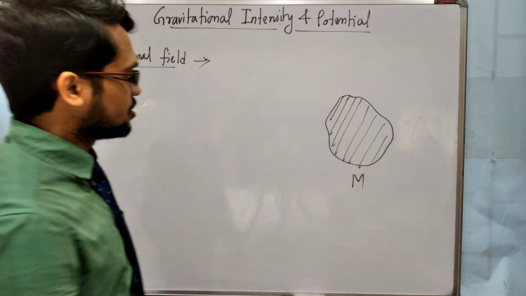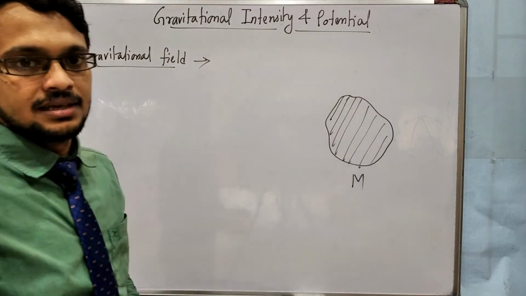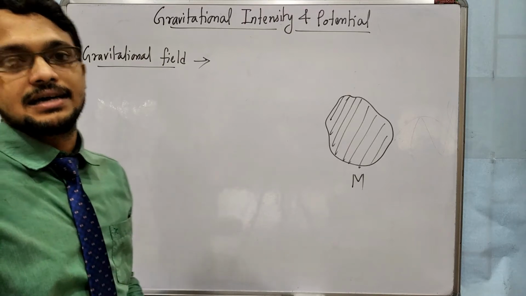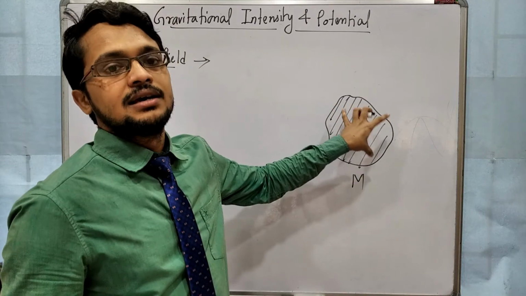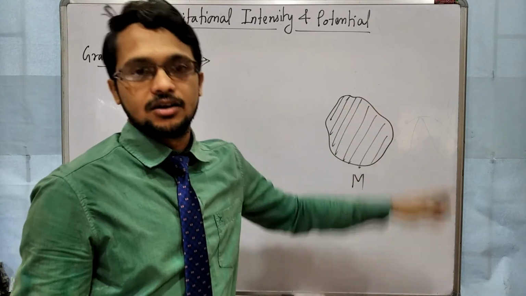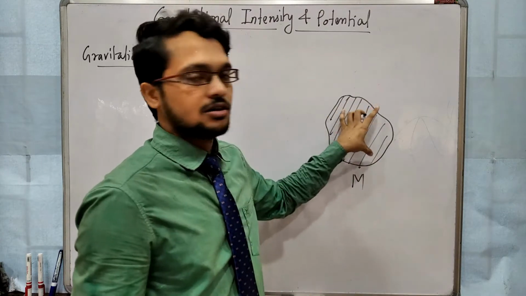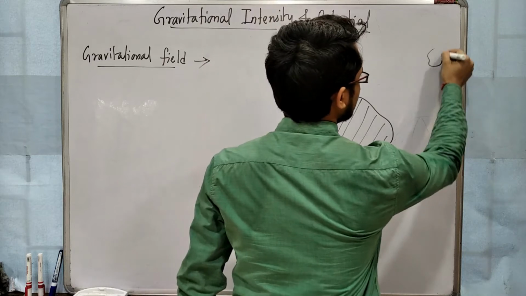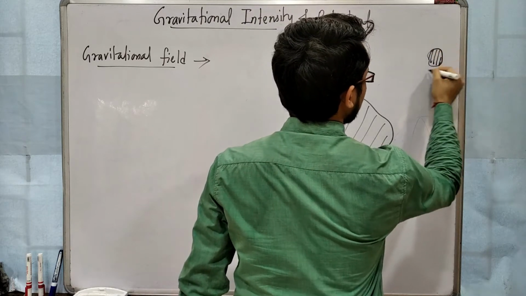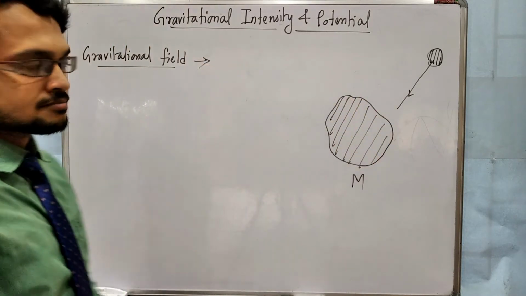Around this heavy object there is some space in which if we place any other object, then this one will attract the second object, or the second object will experience a pull in the direction of this large mass. So if we keep a small object, that small object will be attracted towards this heavy object.